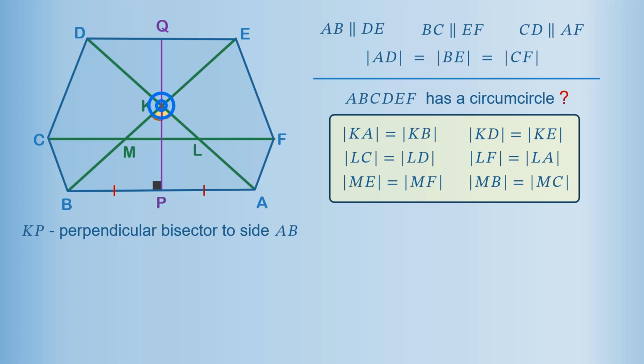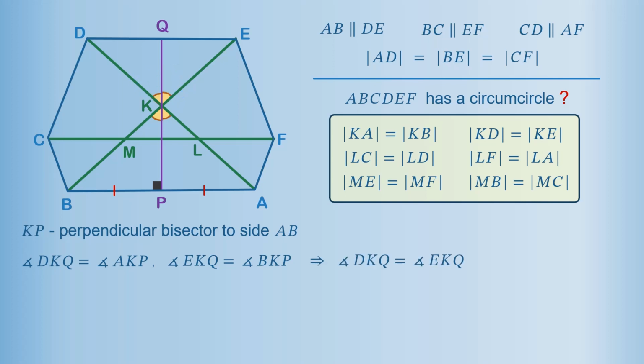Near point K, there are two pairs of vertical angles. Angle DKQ equals angle AKP, and angle EKQ equals angle BKP. Since angles AKP and BKP are equal to each other, then angle DKQ equals angle EKQ.